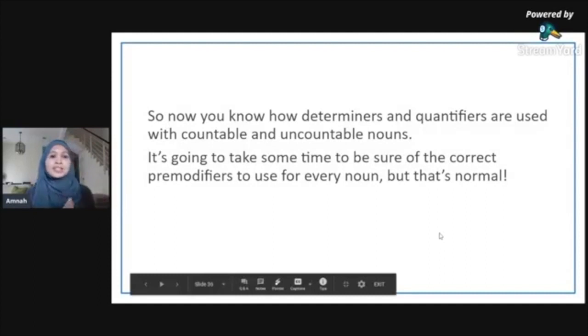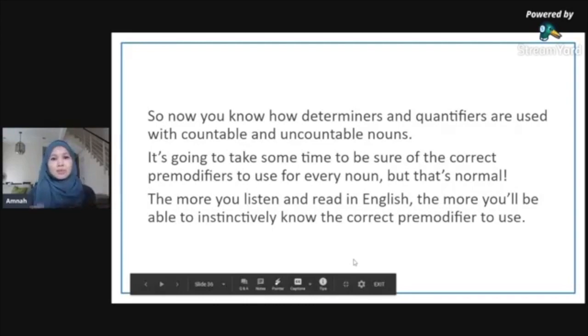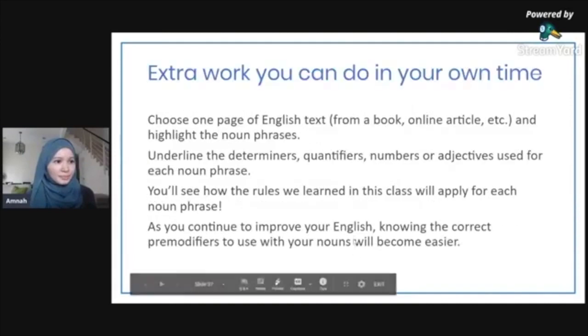Right, so it's going to take some time for you to be absolutely sure of the correct pre-modifiers to use for every noun. But that's normal, especially if you're A1 or A2, B1 and above, because this is your second language. It's normal for you to be unsure. But the more that you listen, the more that you read in English, the more that you'll be able to instinctively know which is the correct one, okay? But in the meantime, this is what you can do in your own time.